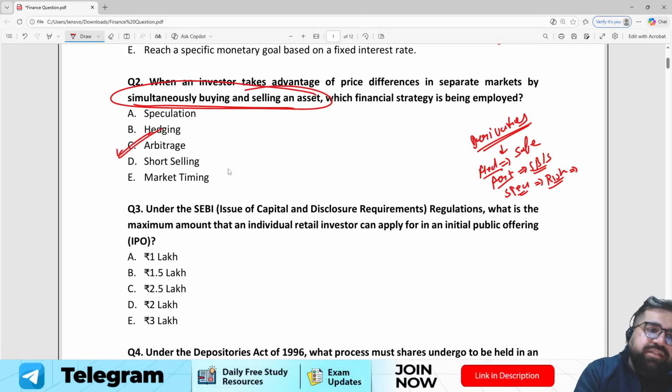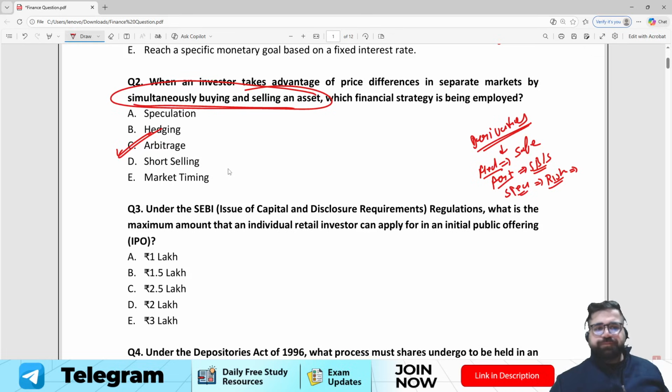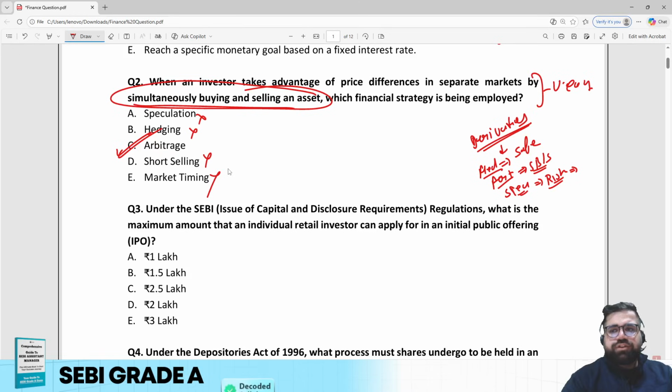Therefore the correct answer will be option number C, which is arbitrage or arbitrageurs. Speculating, hedgers, short selling and market timing are not correct. Now according to me, again, this is a very easy concept based question. I hope you would have also got it correct.